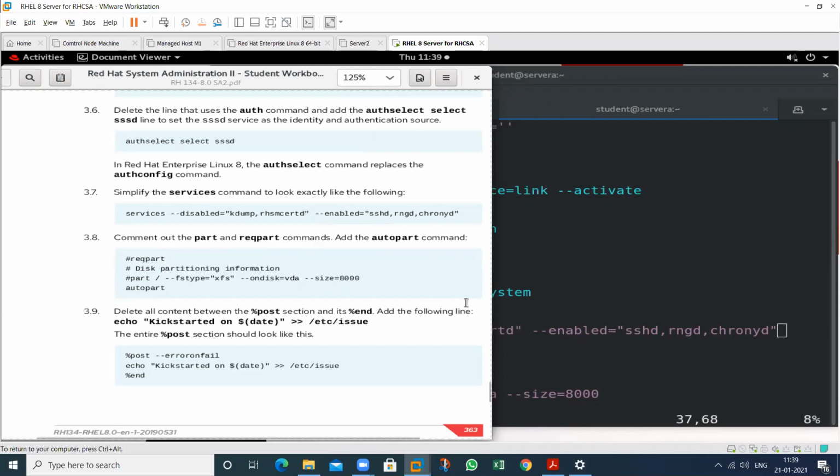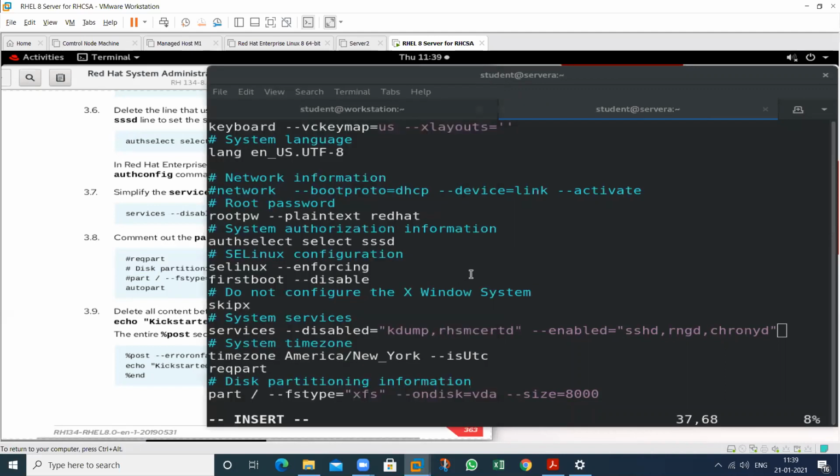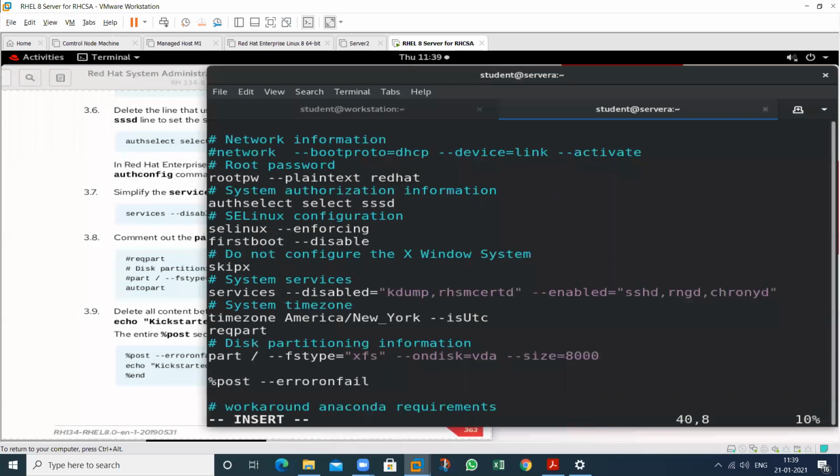So check. So what is the required partition? So that is the required partition, disable this one also. So just comment out this one and again the disk partition and again this one also, the third one also. And the last one you have to write is autopart, this one.